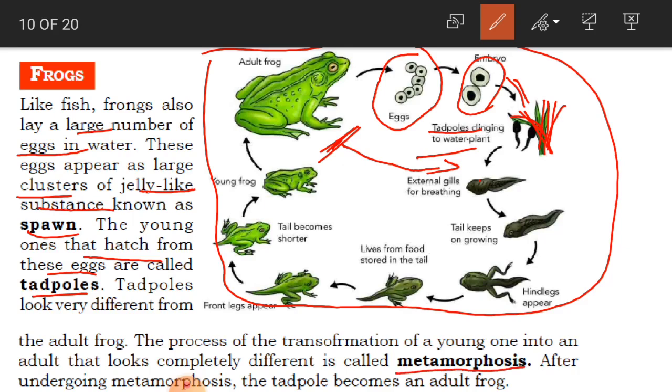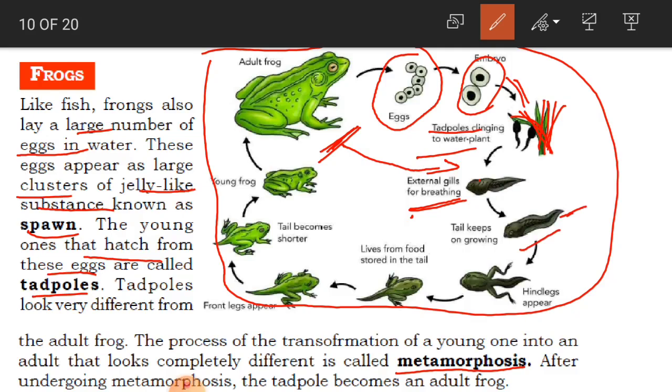So children, the process of transformation, see here. You have got the eggs first, then they develop as an embryo, then as tadpoles. If you see here, they have got gills now for breathing. After this stage, gills have come, and tails.